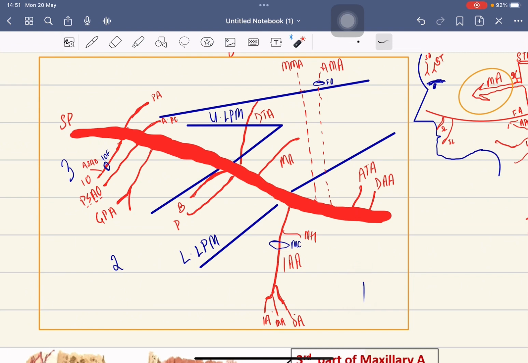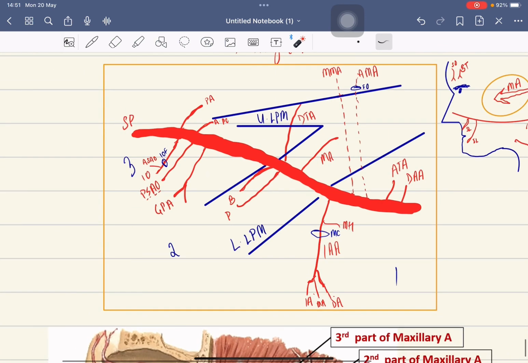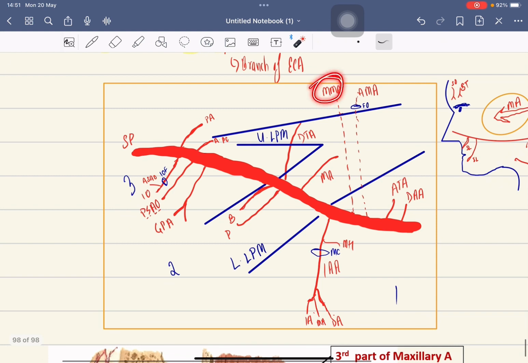The branches from part 1 of the maxillary artery are the deep auricular artery, anterior tympanic artery, and inferior alveolar artery. The inferior alveolar artery gives branches like the mylohyoid artery, and it enters the mandibular canal and gives branches like the incisor artery, mental arteries, dental arteries, etc. It also gives branches like the middle meningeal artery and accessory meningeal artery. Let's go to the second part.